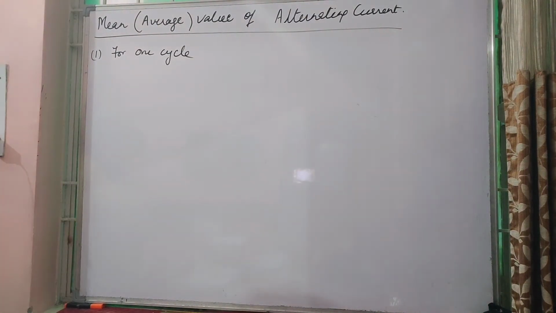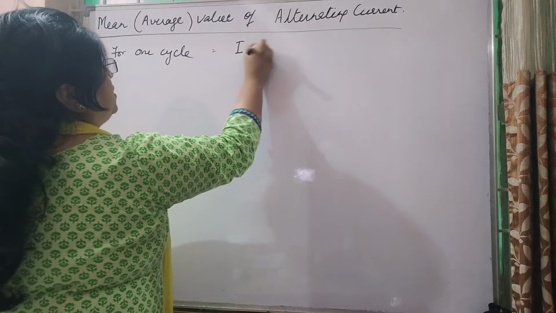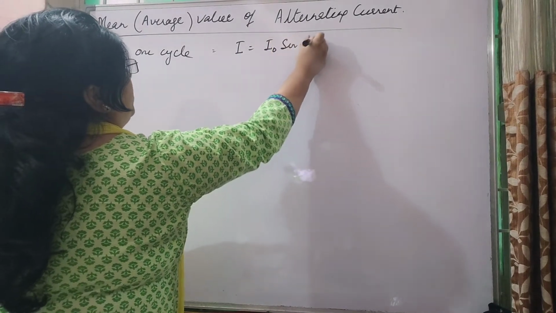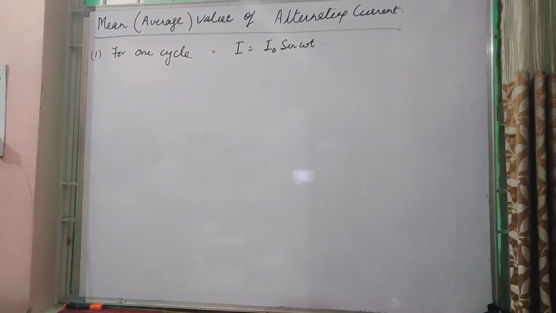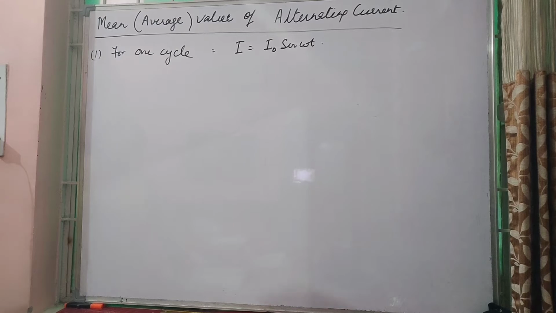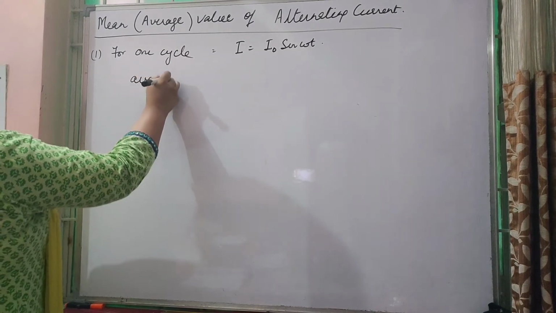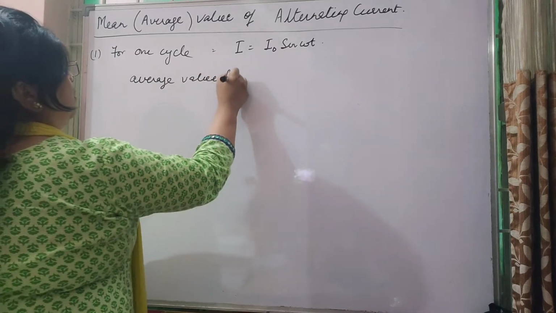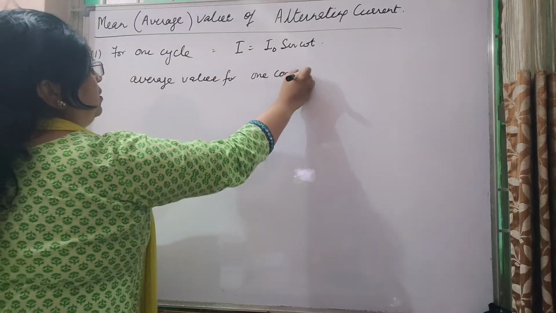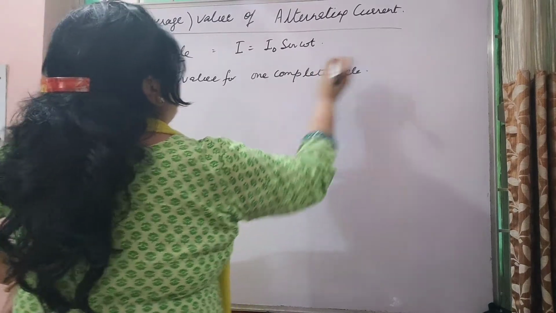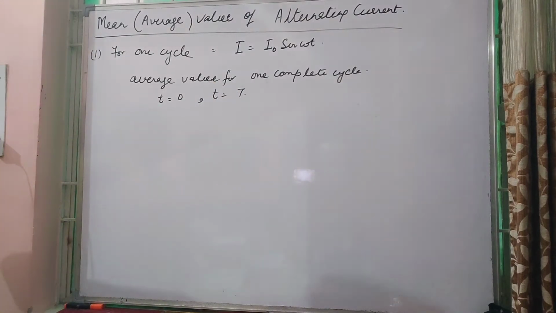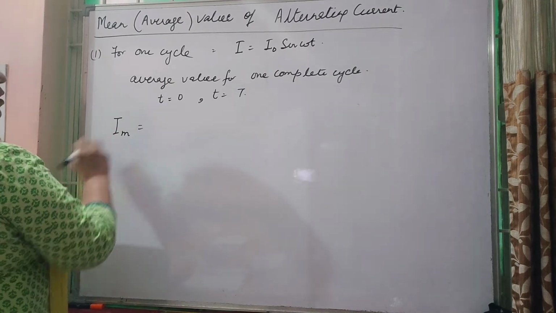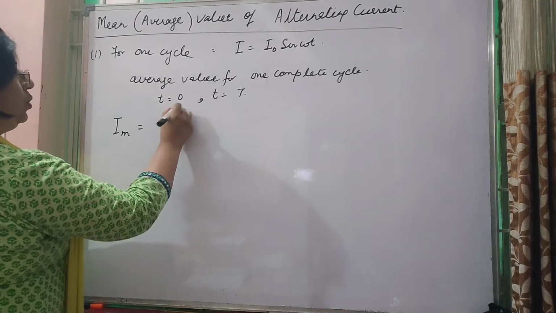Firstly, you know that I is equal to I naught sin omega t. ठीक है. Here, average value for one complete cycle, that is t is equal to 0 से लेके t is equal to capital T, will be given by the mean value Im is equal to, from 0 to T, integrate करेंगे.